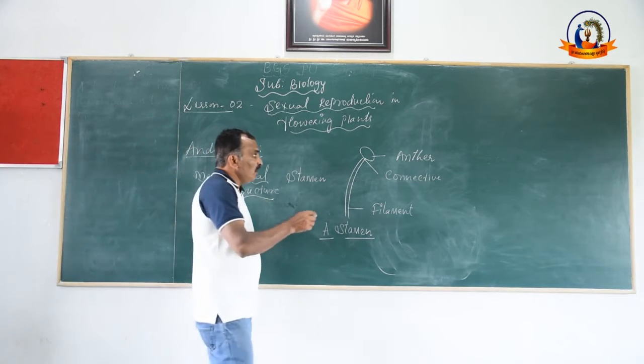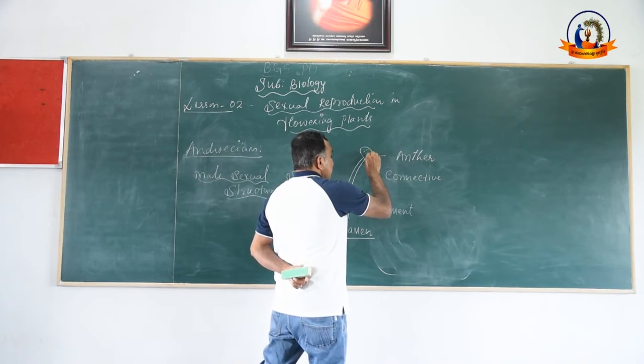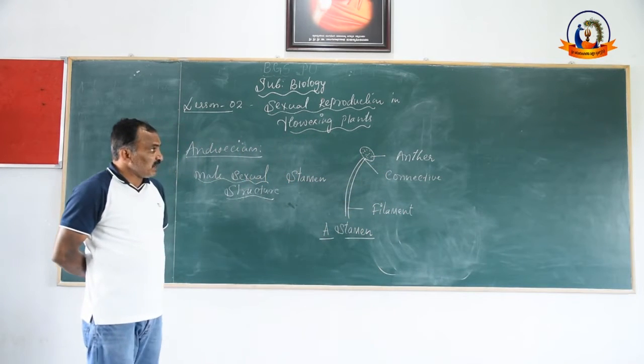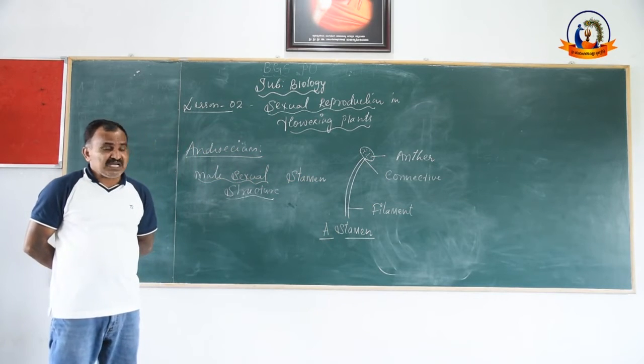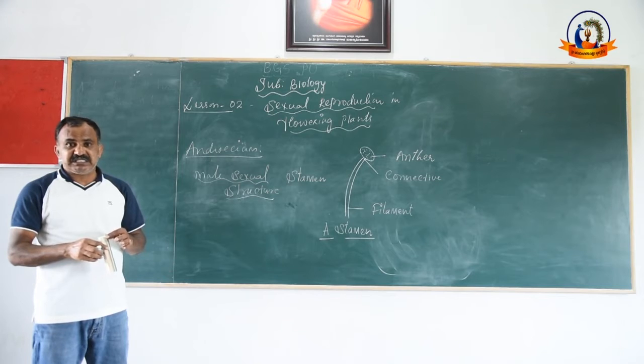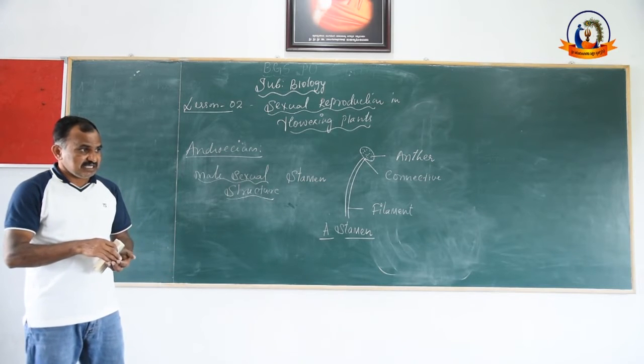Anther consists of pollen grains. Anther consists of a powdery mass called pollen grains. Generally, pollen grains are yellowish in color.